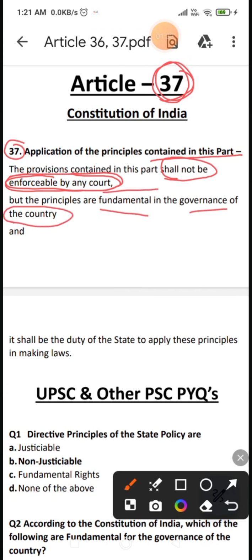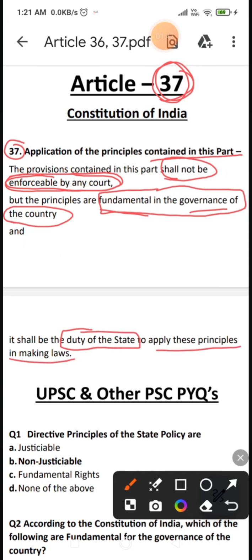This terminology is very important. Fundamental in the governance of the country, and it shall be the duty of the state to apply these principles in making laws. So it is the duty of the state to apply these principles in making the laws. Whether to follow the duty or not, it's up to the state and incumbent government. But the principles are fundamental in the governance of the country. ఇవి పాటిస్తే ఈ రూల్స్ ఈ డైరెక్టివ్ ప్రిన్సిపల్స్ పాటించాలి because they are fundamental. But they shall not be enforceable by any court. అది మళ్ళీ గవర్నమెంట్ ఇష్టం whether to follow these principles or not.